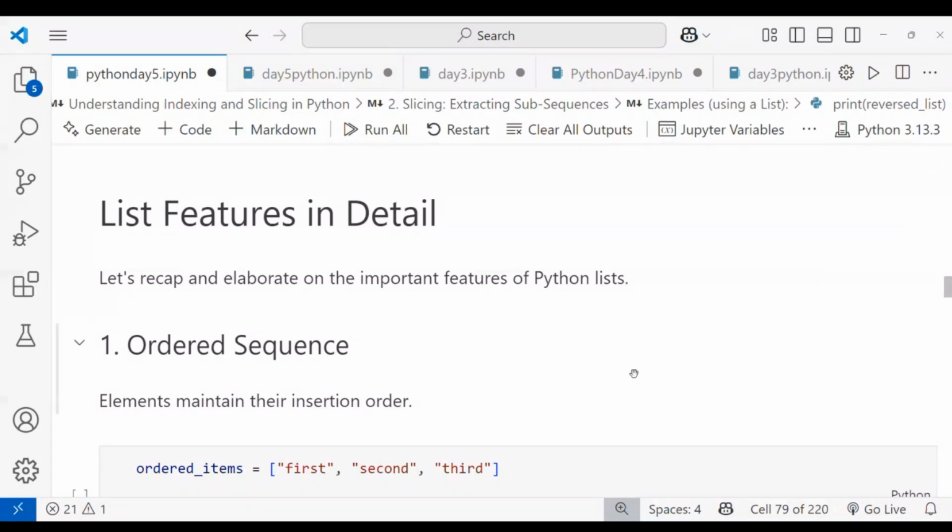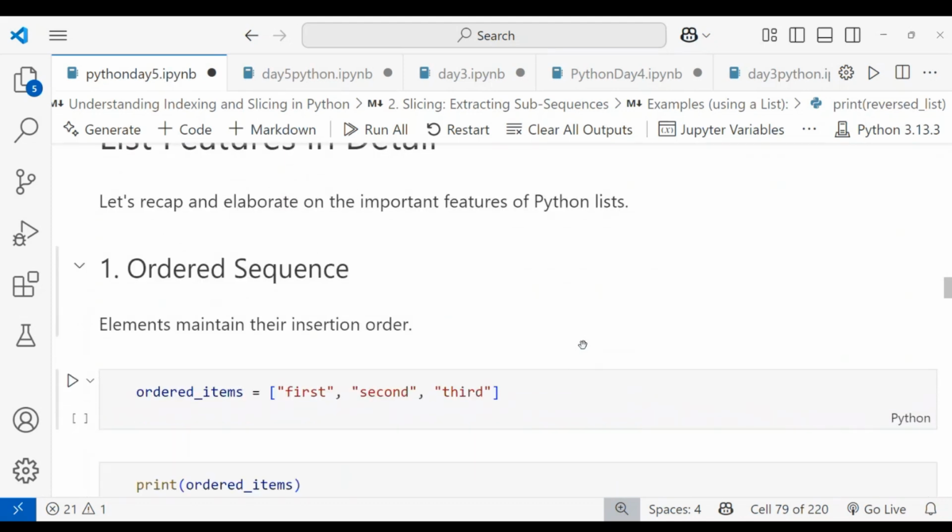Let's start. Let's see the list features in detail. Let's recap and elaborate on the important features of a Python list. Let's see what properties and features the list has. The Python list is an ordered sequence. Elements maintain their insertion order.